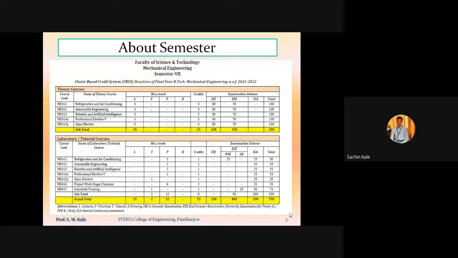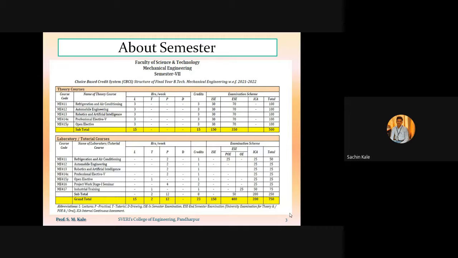Then the fourth subject is professional elective 5. Under this professional elective 5, the production and operational management subject will be there. Dr. S.S. Wangikar sir will be the subject teacher as well as practical teacher for it. The last subject is related to the open elective.